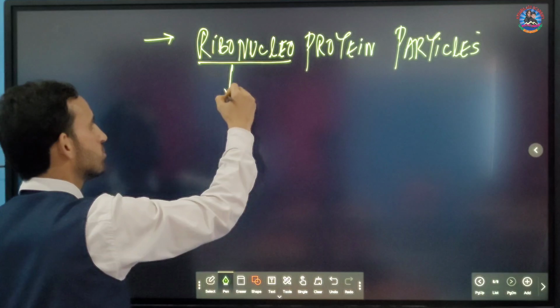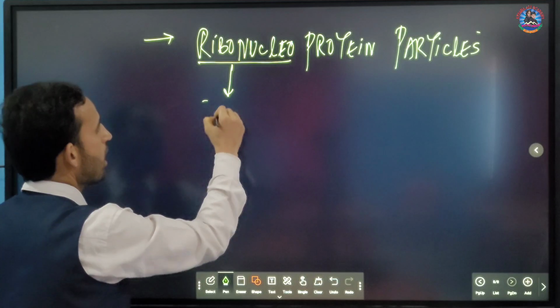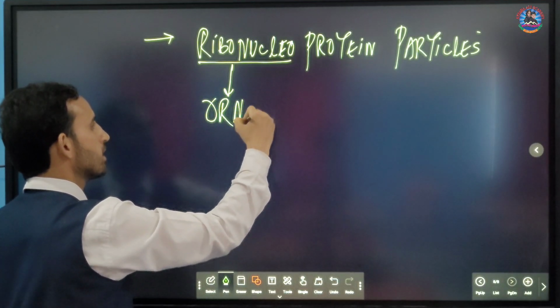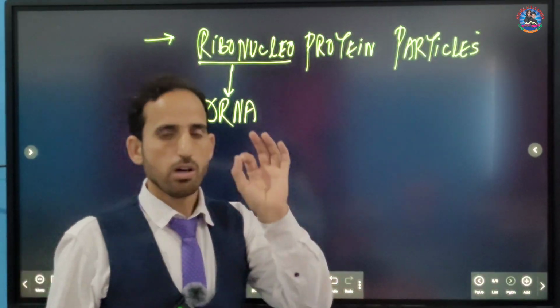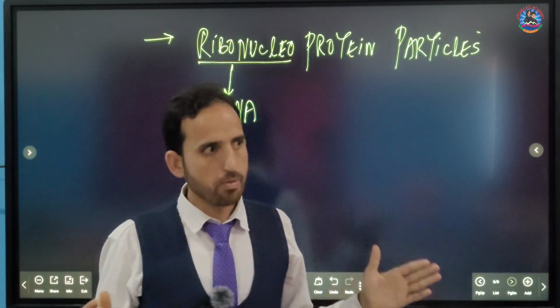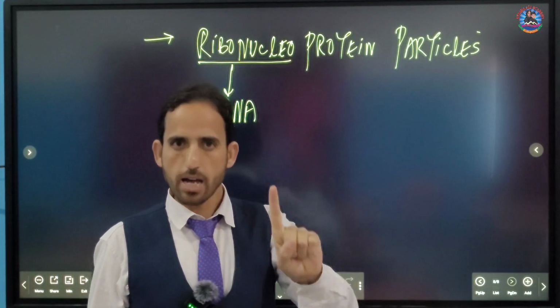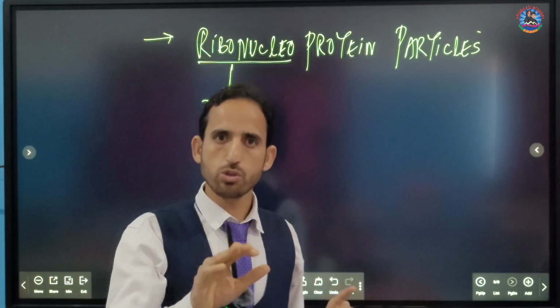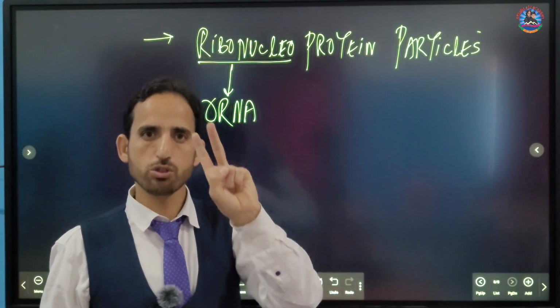It is related with a special type of RNA called rRNA. What is the full form of rRNA? It means ribosomal ribonucleic acid. Normally in the cell, we have three types of RNAs. The first is mRNA, messenger ribonucleic acid. Then we have tRNA, transfer ribonucleic acid.